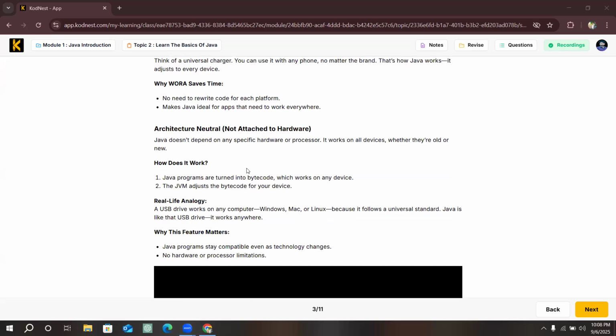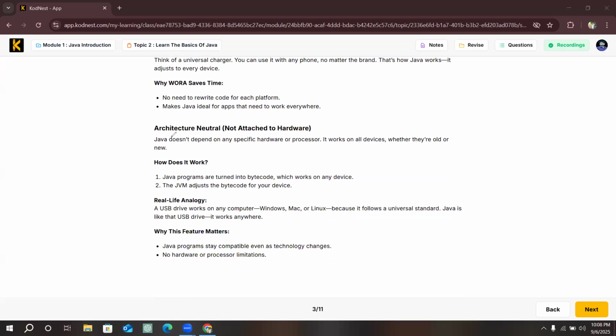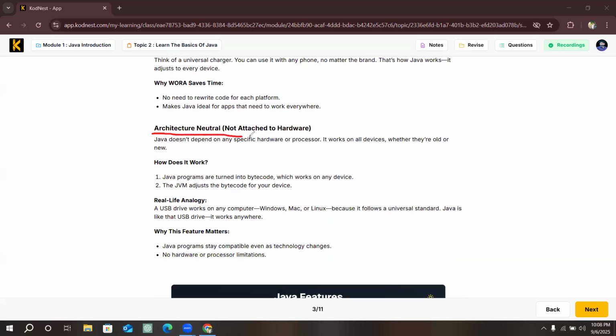Let's see the next one, architecture neutrality. Architecture neutral means no specific hardware is required. Same like a USB: it can be connected to any device and run anywhere.